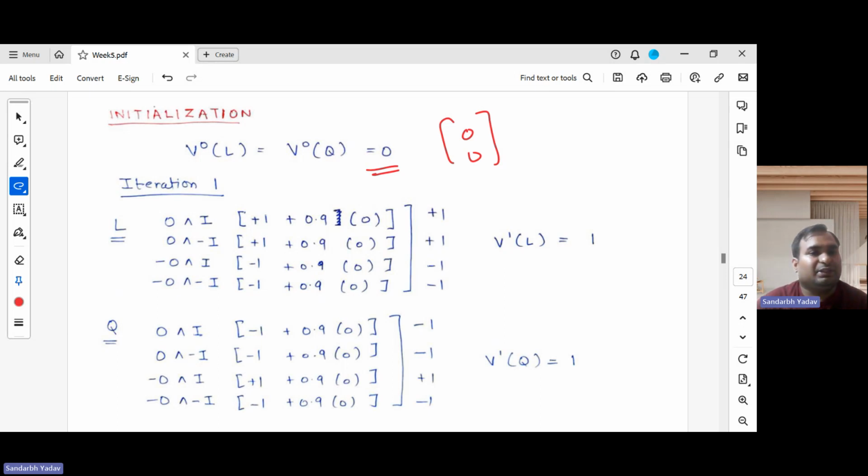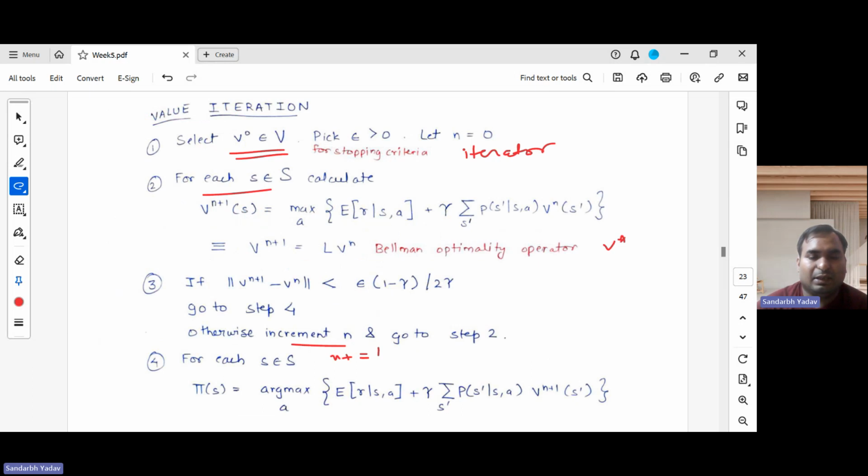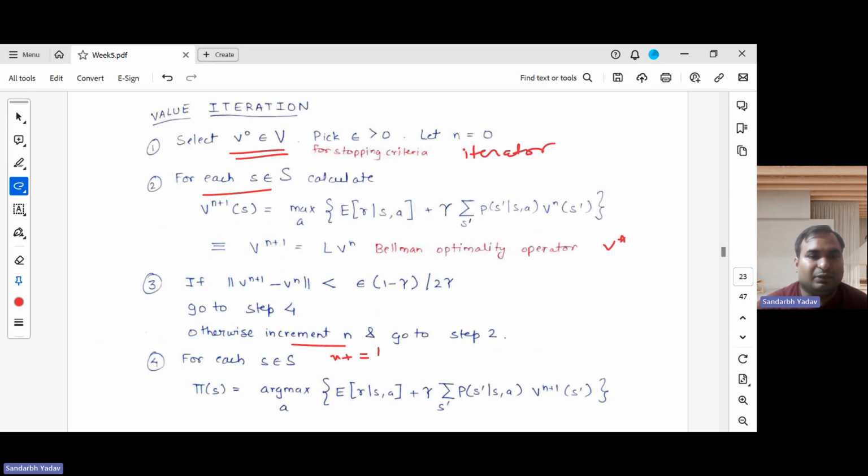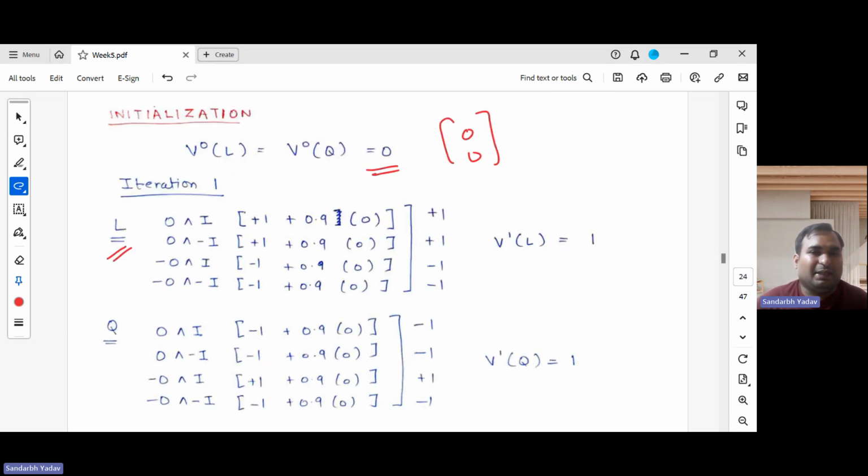So this is the first iteration of value iteration. In the first iteration, we need to do this for all states. We have two states in our problem, the laughing state and the quiet state, and each of them has 4 actions. Basically, we have to select the max value. In policy iteration we were using argmax because we wanted the action achieving the highest value, but here we simply want the value because we are using the value equation. The value equation doesn't involve policy much. Only at the last step, when we have reached the optimal value function, can we deduce the policy. In between, we don't need the policy.